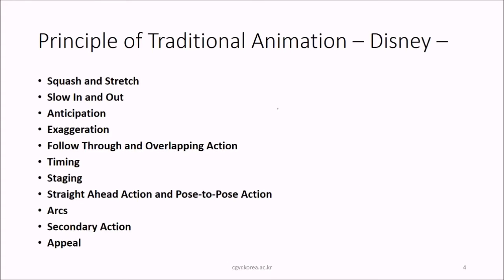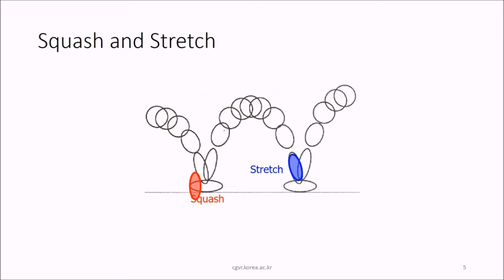This is the principle of traditional animation, from Disney: squash and stretch, slow in and slow out, anticipation, exaggeration, follow through and overlapping action, timing, staging, straight ahead action and pose to pose action, arcs, secondary action, and appeal. These are the traditional animation principles. The squash and stretch, we'll see one by one.